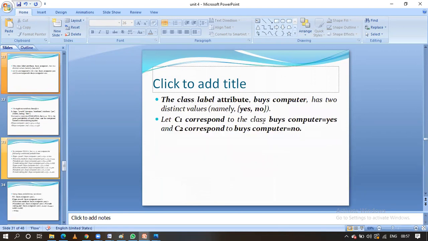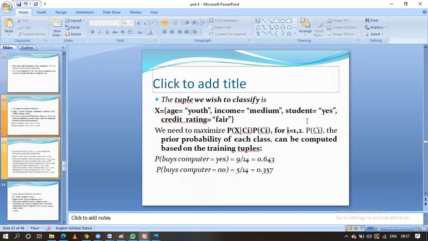Here, Ci: i equal to one is related to buys computer equal to yes, and i equal to two means buys computer equal to no. These two probabilities we have to calculate, because whichever has the highest probability is the one we are going to take into consideration. First we have to calculate the probability of X given C1 and the probability of C1, and multiply these two.